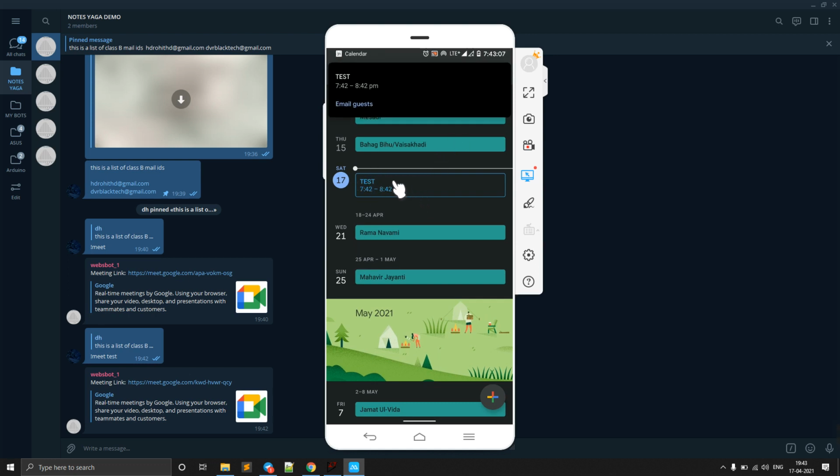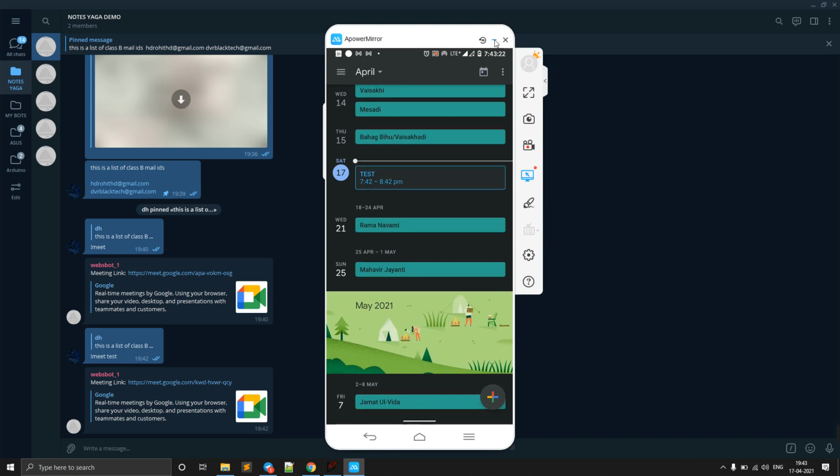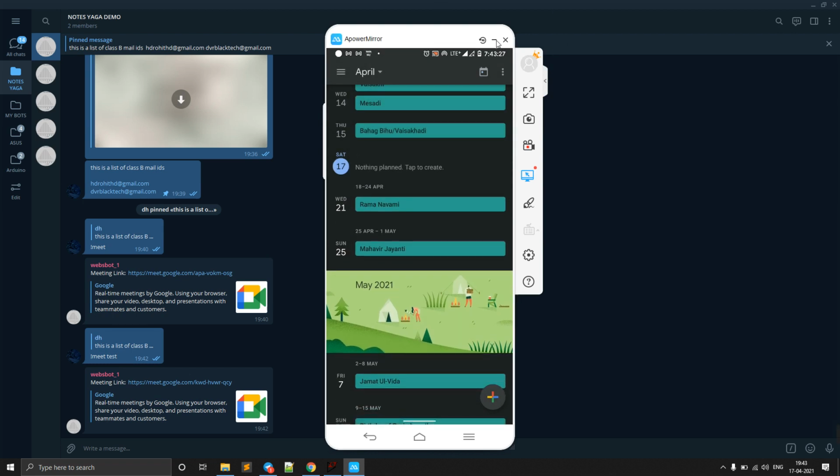This is also the instant meeting. You see the timing 7:43, but it's instant, so 7:42 to 8:42. This end time is not fixed at 8:42, you can extend it, but it is just giving this as 8:42. Okay, a one-hour instant meeting. I'm just removing this, I need to show a little bit.